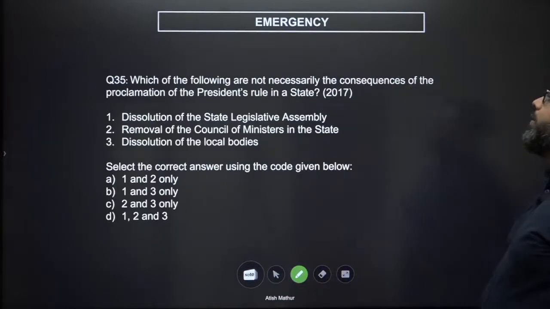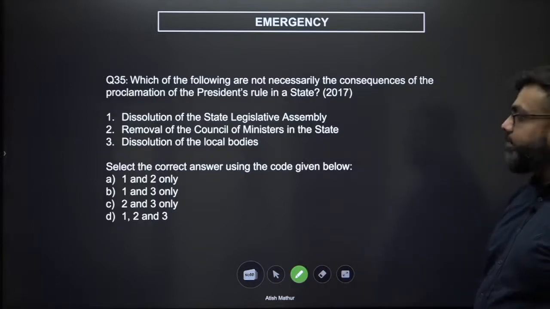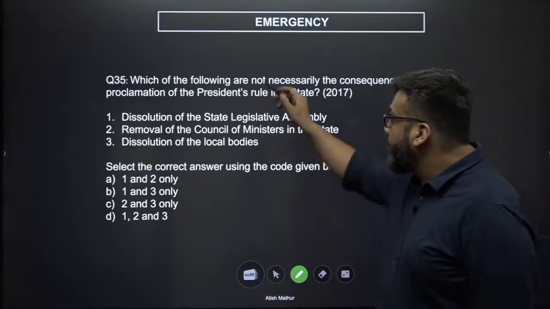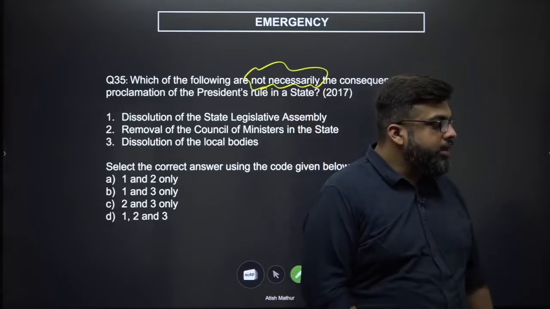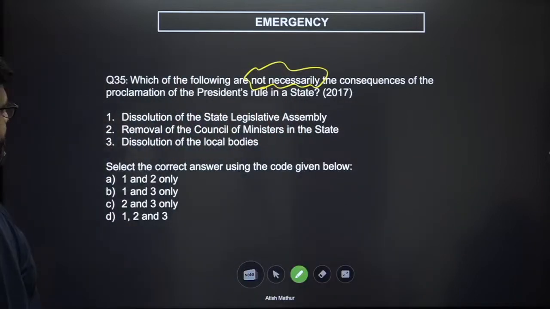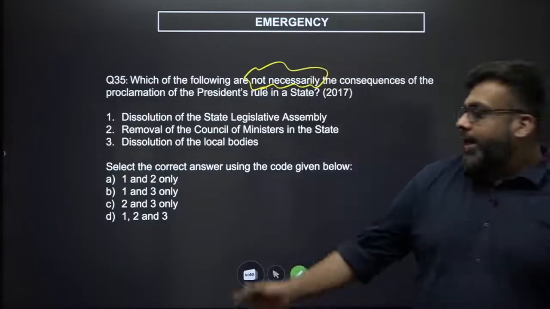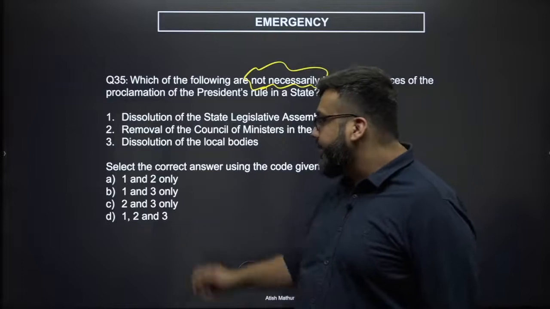Next, which of the following are not necessarily the consequences of the proclamation of presidential rule in a state? Again, a similar question. Which is not necessarily the consequence of the proclamation of presidential rule in a state? So let's understand what our answer should be. Dissolution of the state legislative assembly, removal of the council of ministers in the state, dissolution of local bodies. Look at the options 1 and 2, 1 and 3, 2 and 3, 1, 2 and 3. Let us see if there is something that is in all the three. We see 1 in 3 options, we see 3 in 3 options.